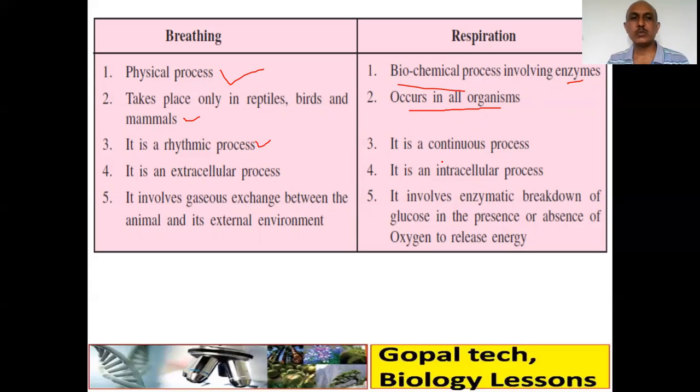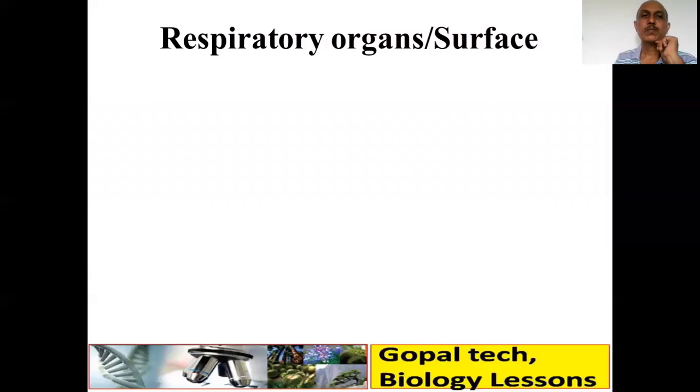Respiration is a continuous process. Breathing is extracellular, outside the cell. Respiration is within the cell, intracellular. Breathing involves only exchange of gases between the animal and its external environment. But respiration involves the enzymatic breakdown of glucose in the presence or absence of oxygen, to release energy. So these are the common differences between breathing and respiration.